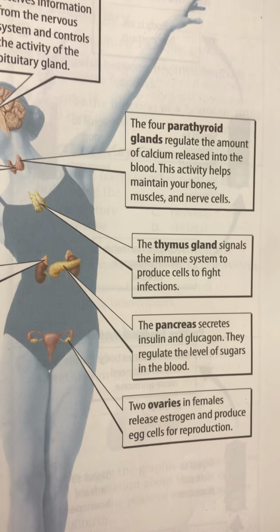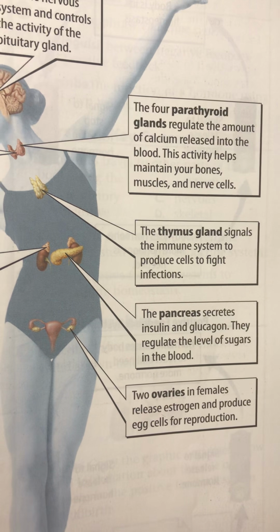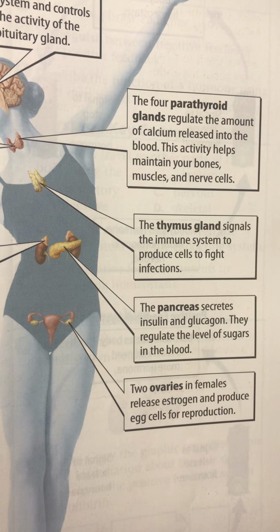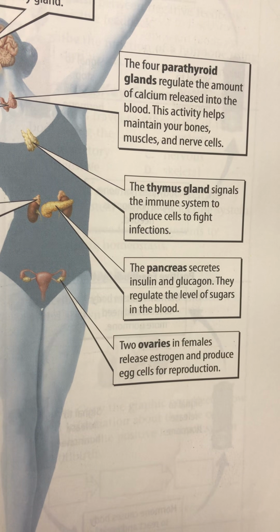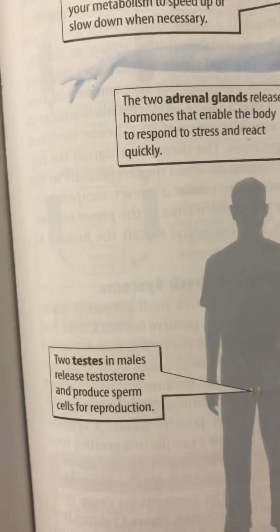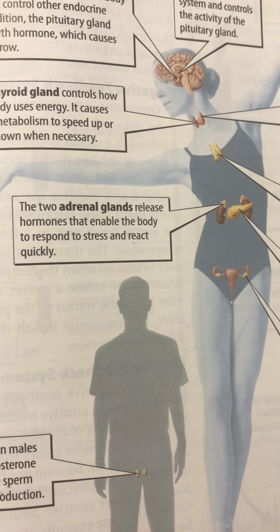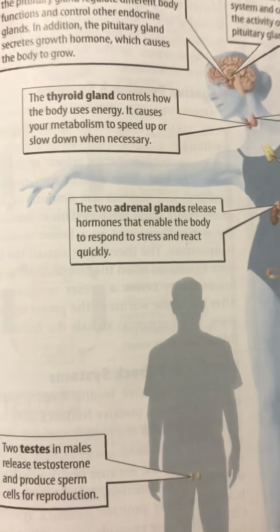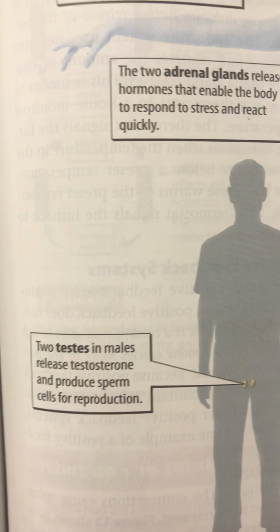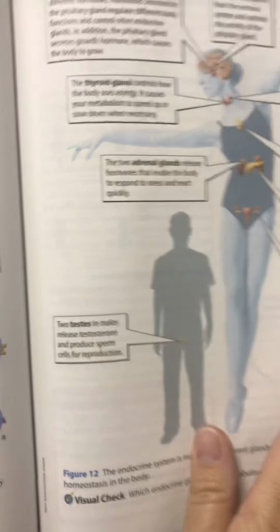The pancreas secretes insulin and glucagon. They regulate the levels of sugar in the blood. 2 ovaries in females release estrogen and produce eggs for reproduction. The adrenal glands release hormones that enable the body to respond to stress and react quickly. That's where you get adrenaline. The testes in males release testosterone and produce sperm for reproduction.